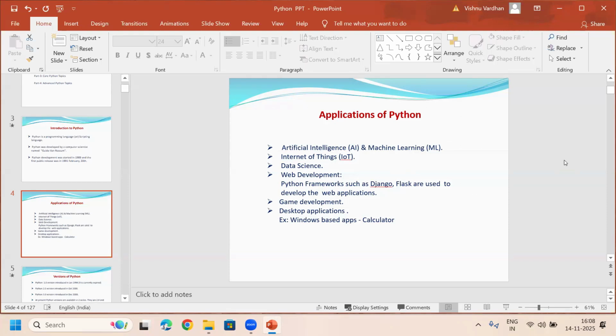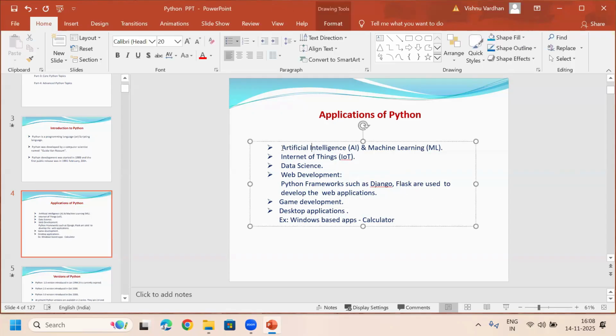Python is becoming very popular because of the latest technologies from the past few years: AI, ML, artificial intelligence and machine learning, IoT, Internet of Things, and data science. In these technologies, we are using Python and Python libraries. So that's why Python is becoming very popular.